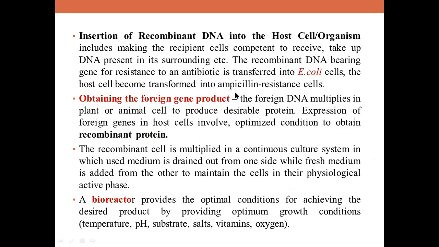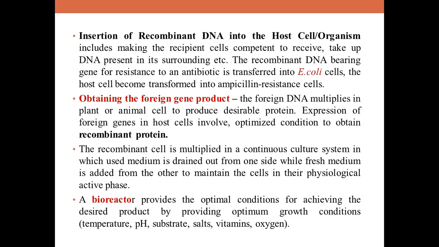So how are you going to obtain the foreign gene product? This can be obtained with the help of containers which are called bioreactors or fermenters. The protein you get after obtaining it is called a recombinant protein, and that recombinant protein is obtained from the bioreactor. What is this bioreactor? A bioreactor is a large vessel, children, which provides optimum conditions for the synthesis of various biomolecules or desirable proteins. These are large containers which can hold 100 to 1000 liters of culture.